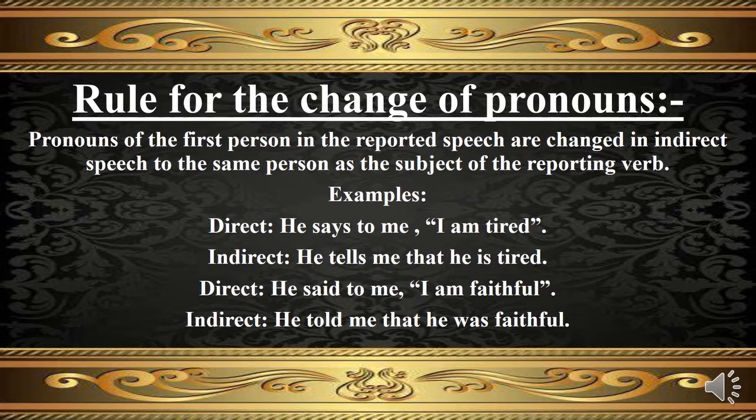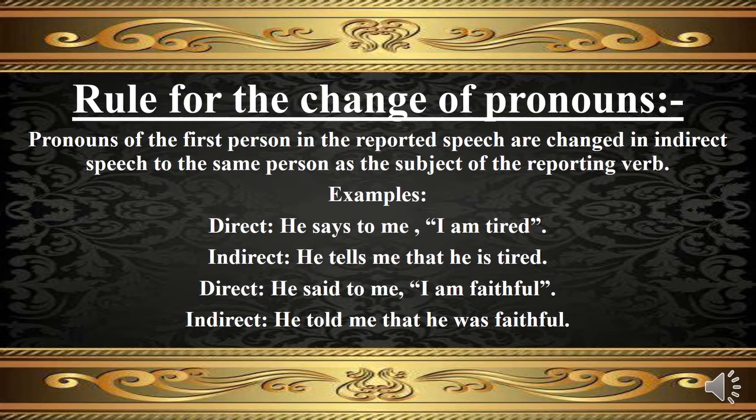Let's discuss the rule for the change of pronouns. Pronouns of the first person in the reported speech are changed in indirect speech to the same person as the subject of the reporting verb. Observe the following examples of direct and indirect speech. In direct speech, we have the statement: He says to me, "I am tired." It is important to note that in direct speech, we use commas and the actual quote is written in inverted commas.